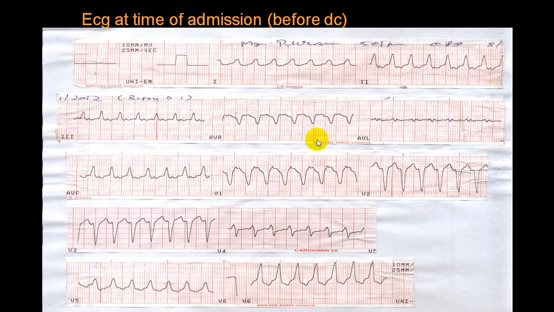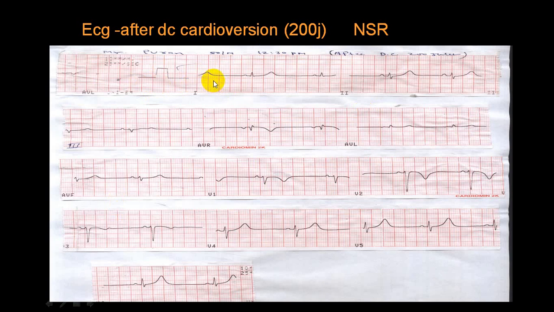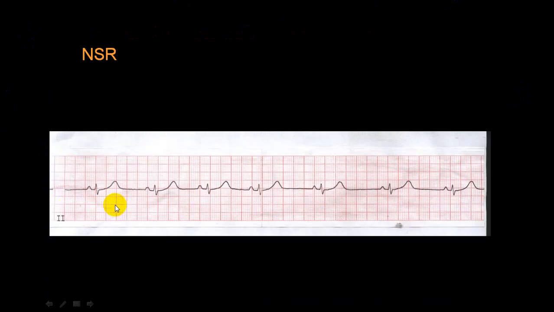A person came with a wide QRS complex tachyarrhythmia. He was unstable, and when he was unstable, DC cardioversion was given. This was before, wide QRS tachyarrhythmia with instability. You can see immediately after giving the DC shock, there is a cardioversion and it has turned back to normal sinus rhythm. This can happen even in wide QRS tachyarrhythmias because of SVT with aberrancy. So keep that in mind. Normal sinus rhythm has been achieved in that particular person, which will not happen very commonly in a ventricular tachycardia.